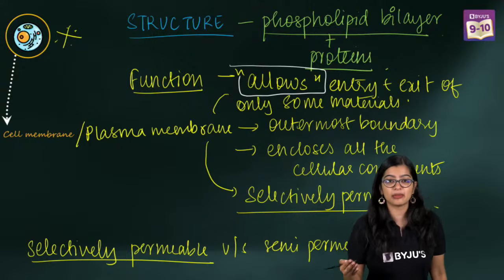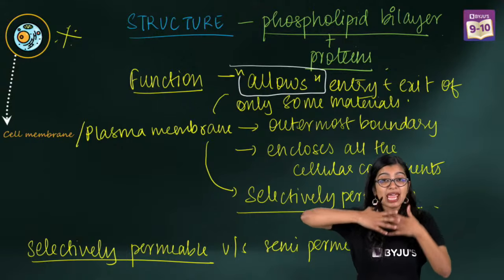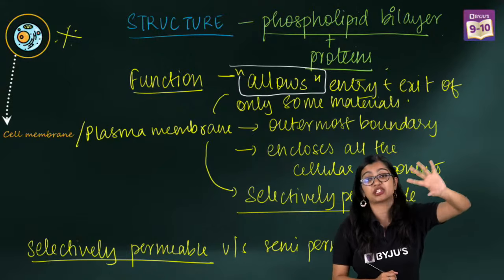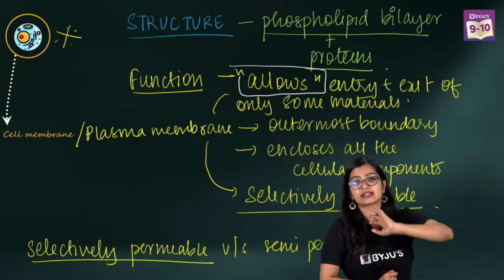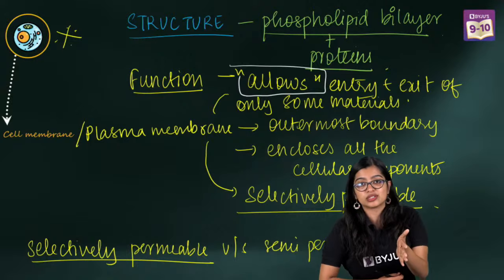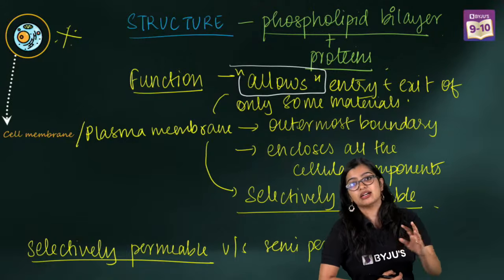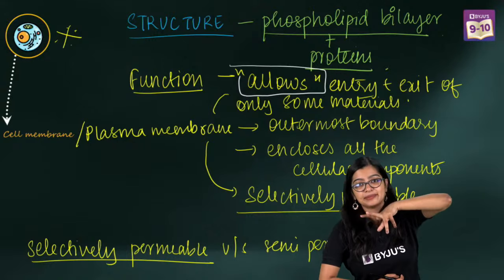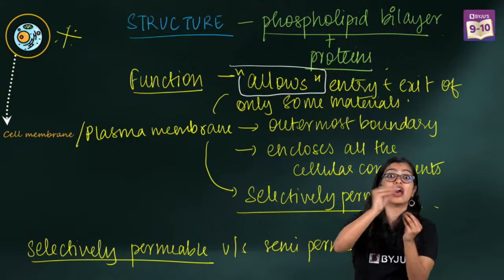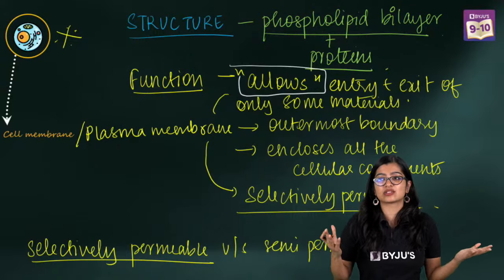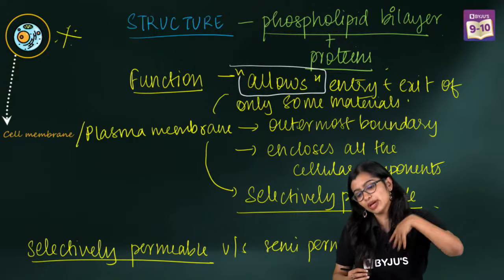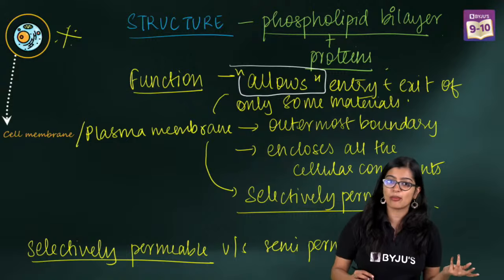But semi-permeable means that, maybe due to the size of the membrane, especially in the case of osmosis, when we discuss the size of molecules, the size of the membrane matters, which will allow only certain substances to pass through. It's like one small door: people who can fit into it will be able to move, but the others may or may not be able to.